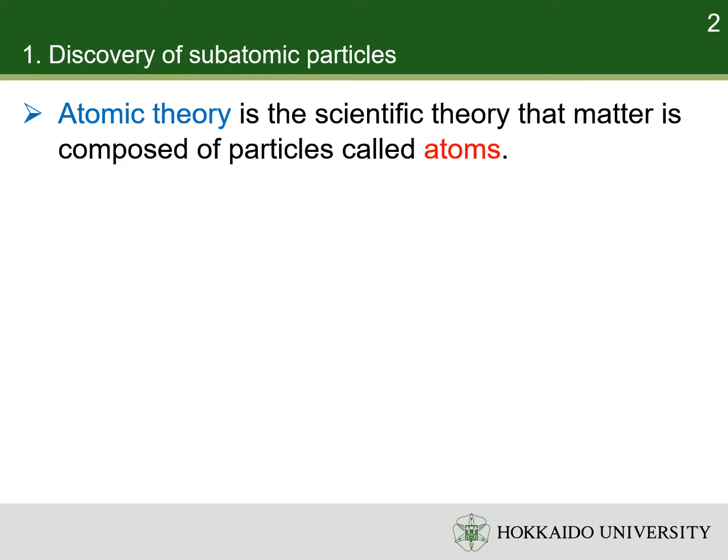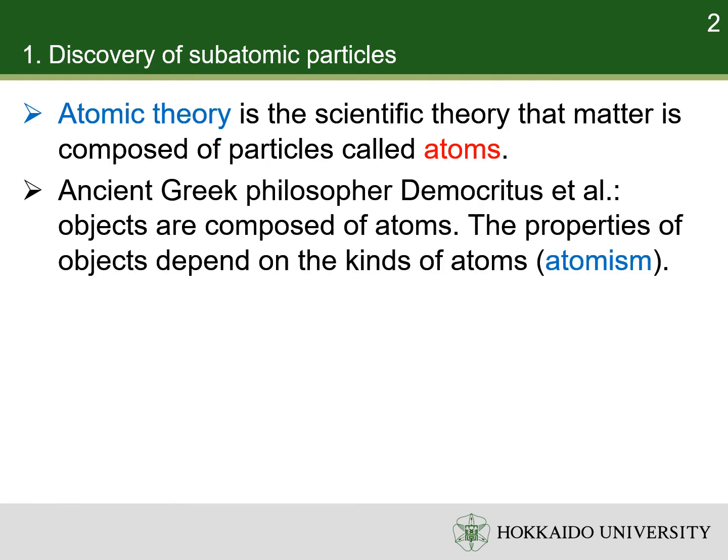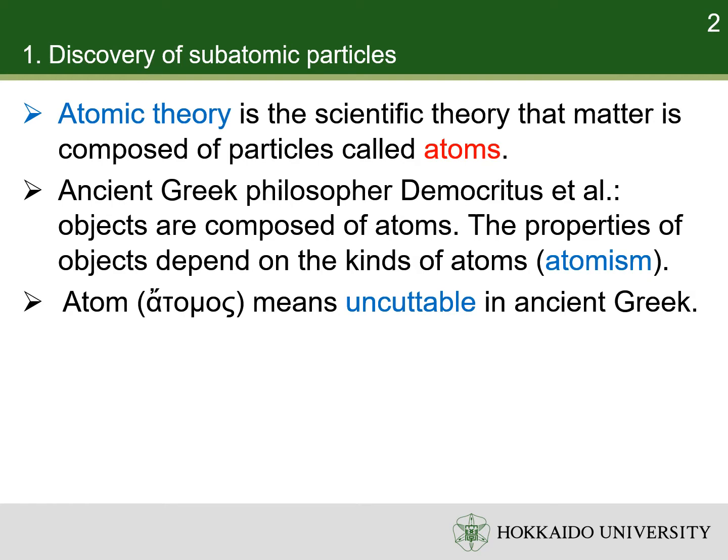The atomic theory is the scientific theory that matter is composed of particles called atoms. The theory traces back to the ancient Greek philosopher Democritus and others. They thought that the objects are composed of atoms, and the properties of objects depend on the kinds of atoms. This philosophy is called atomism. The word atom originates from the ancient Greek word meaning uncuttable.